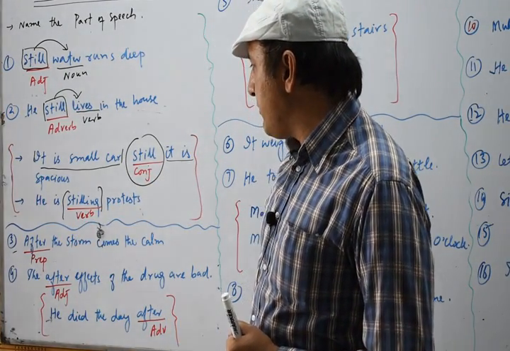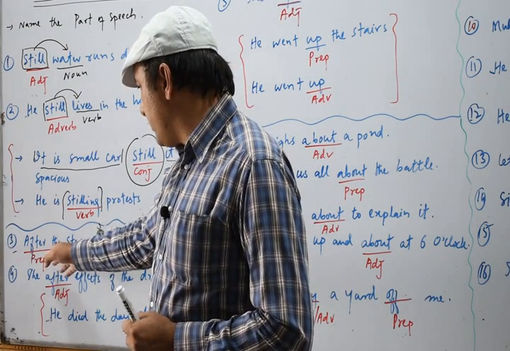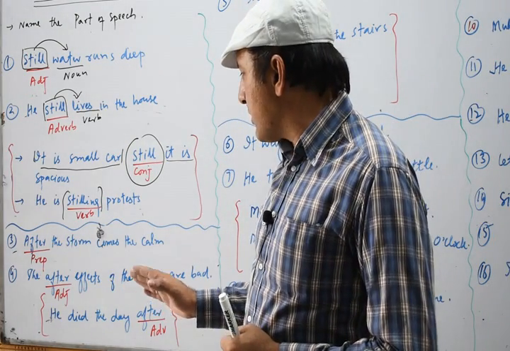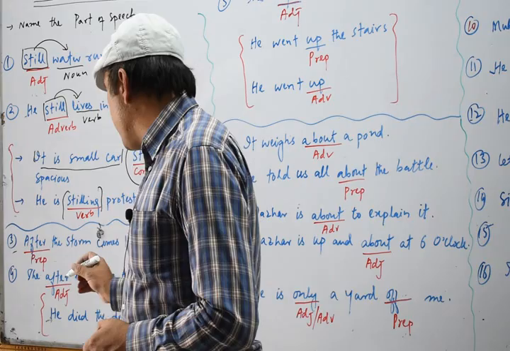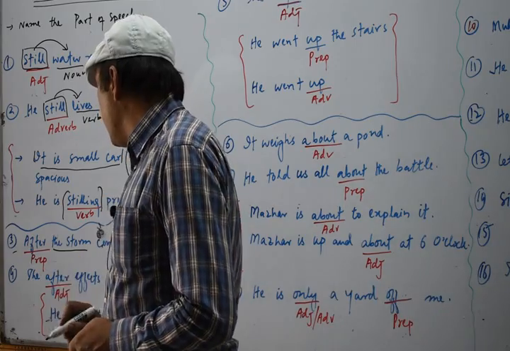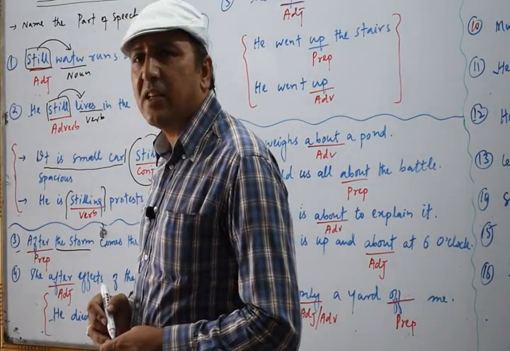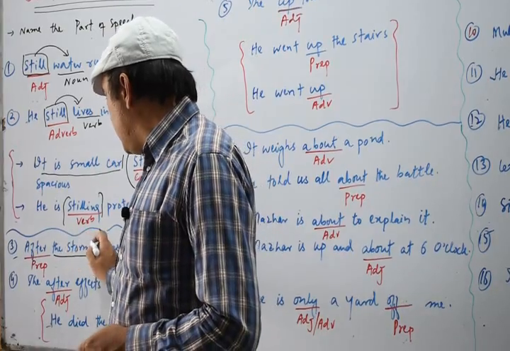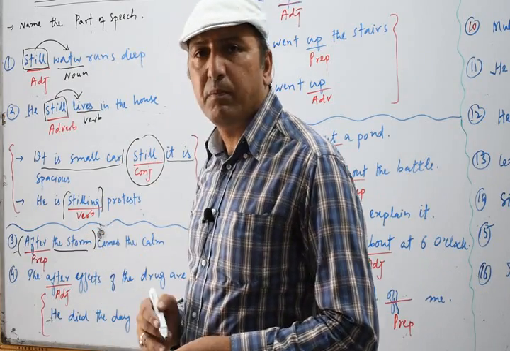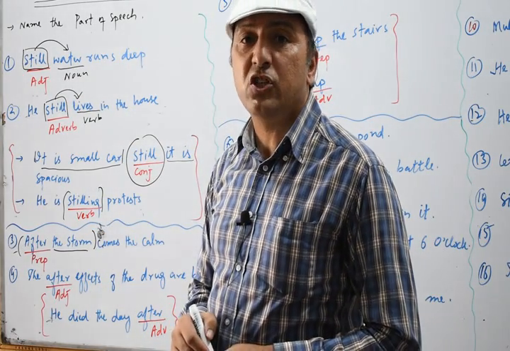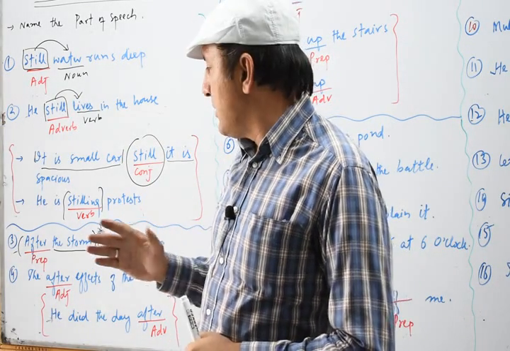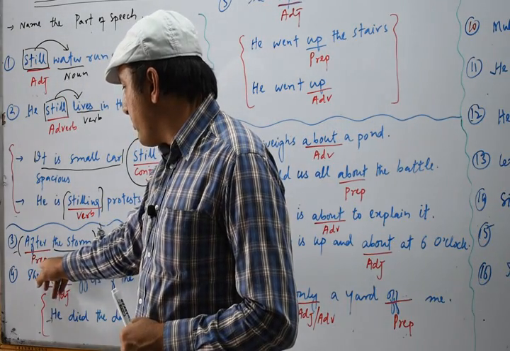Now next we have the sentence number 3. After the storm comes the calm. So here you see, after the storm. This after is followed by this phrase, the storm. The storm is basically a noun phrase. Now you see this phrase combinedly, it starts with the preposition after and ends with the noun storm. So any phrase which starts with a preposition and ends with a noun, we call it a prepositional phrase. So here this after is working as a preposition.